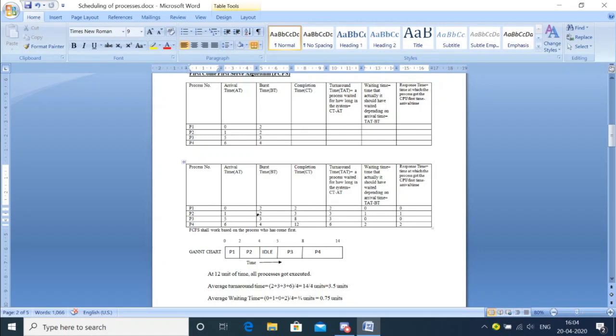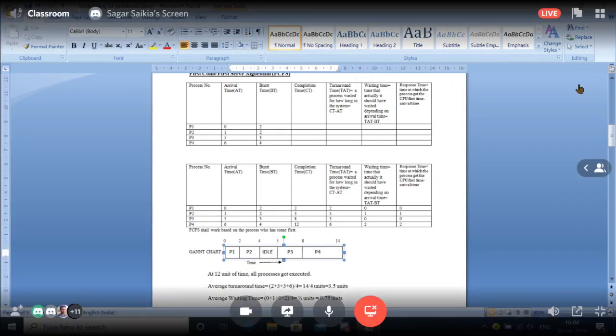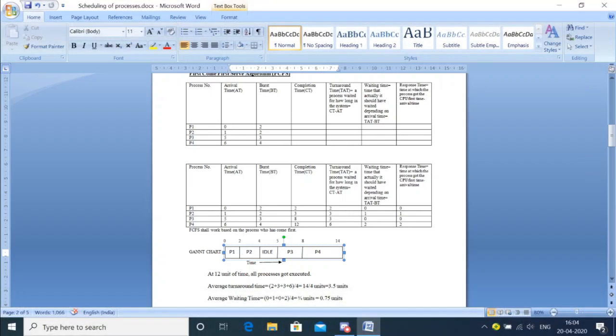P2 takes how much burst time? Again 2 seconds. So two more units will be reserved. That means 2 plus 2 is 4. So up till 4 will be reserved for P2. That means in this block from 2 seconds to 4 seconds, P2 will be occupying that slot.